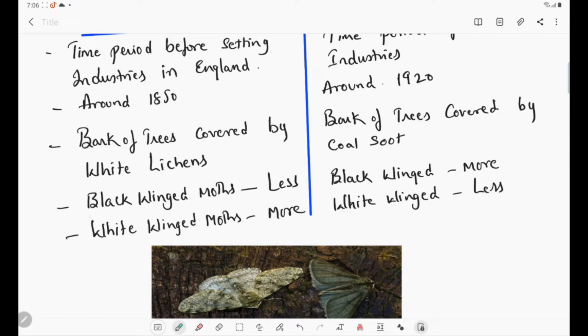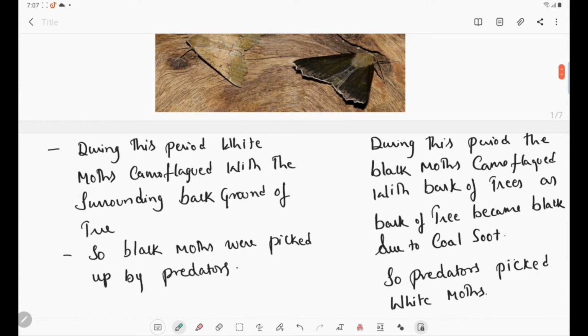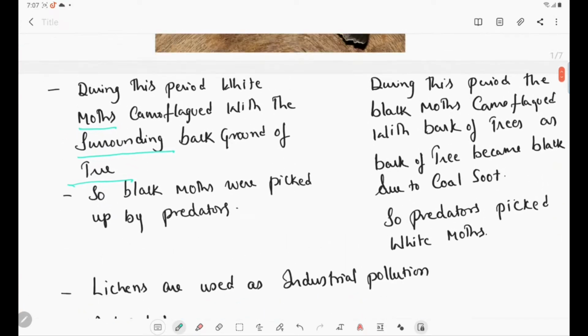So during that time, the black winged moths are less and white winged moths are more. During this period, the white moths camouflaged with the surrounding background of the tree, so the black moths were picked up by predators.